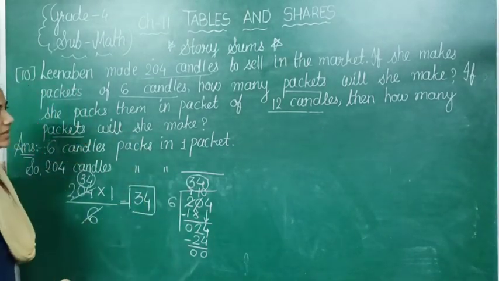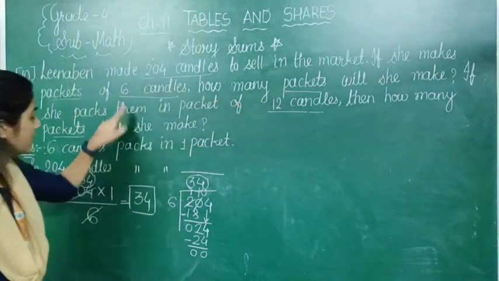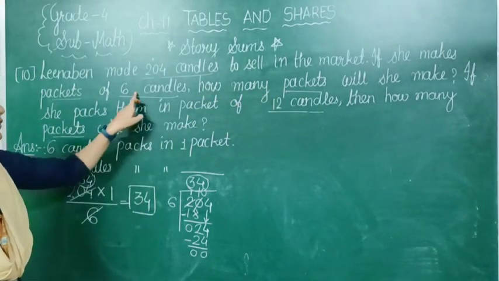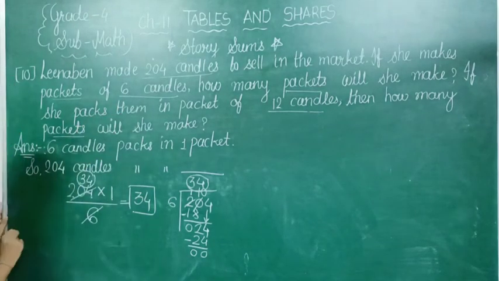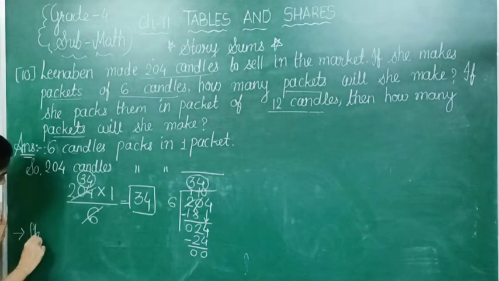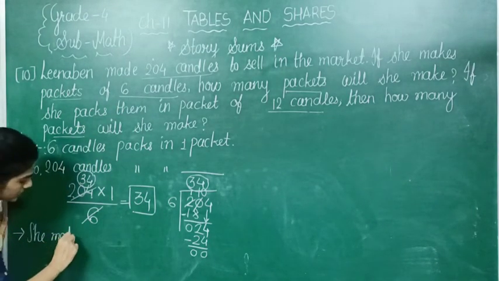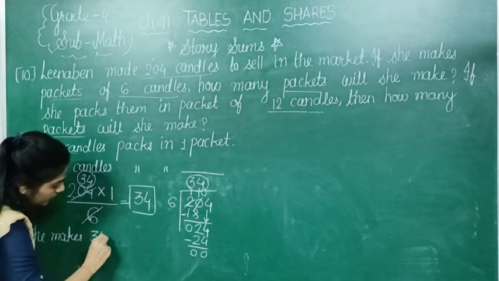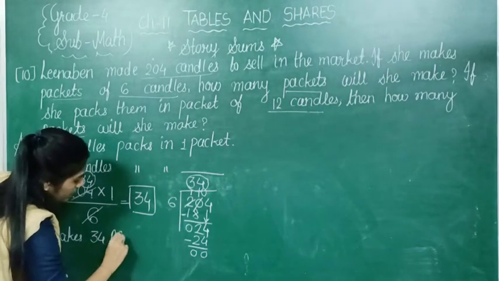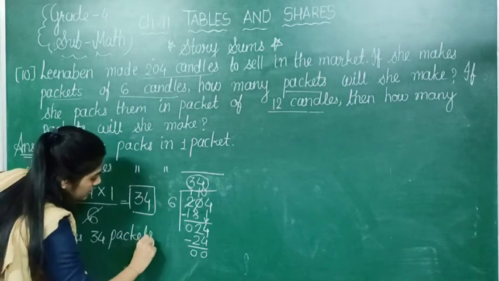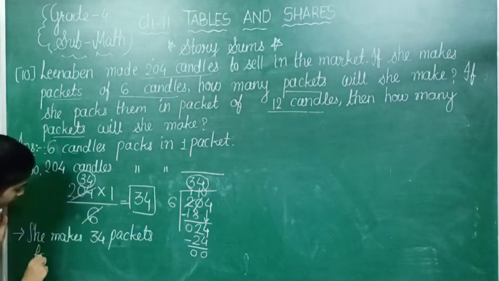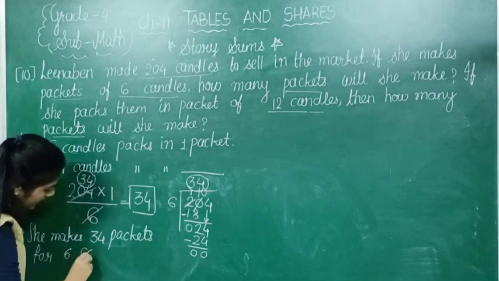So we can say that she makes 34 packets for this 6 candle. So statement we can write like this way. She makes 34 packets for 6 candles.